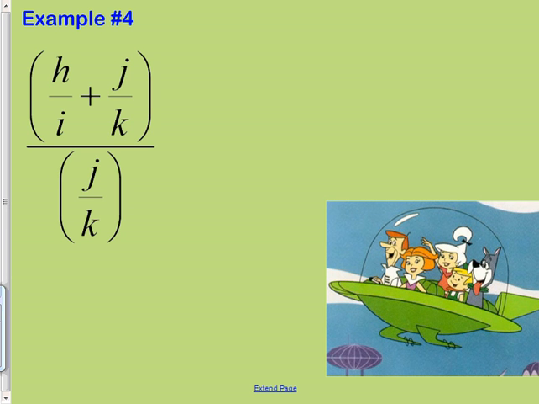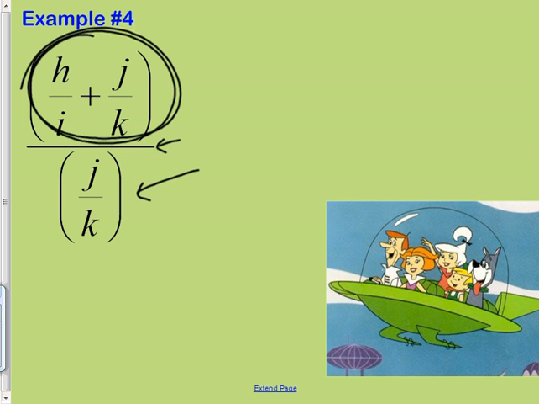Here's the hint. First, you get this all added together. Then, instead of dividing by this fraction, you're going to change this to multiply by, flip it. So that second part of this is going to be easy. Try to find that common denominator up here because you can't just slap these together. They have to have a common denominator.